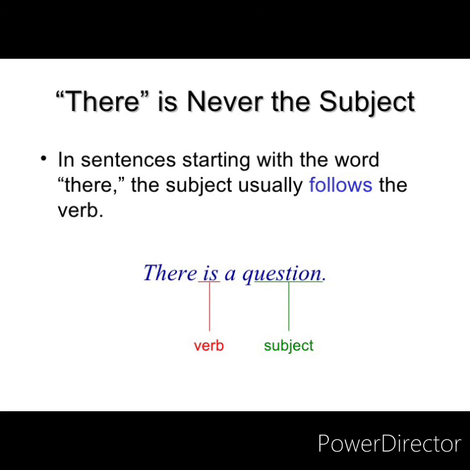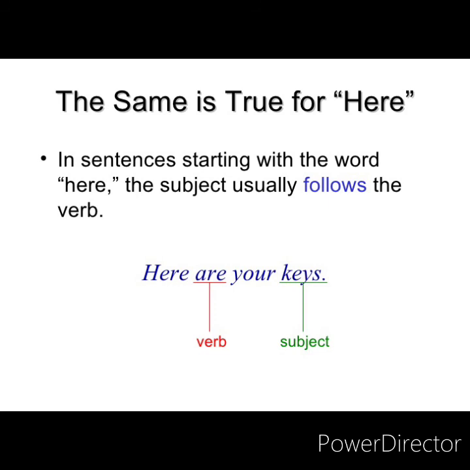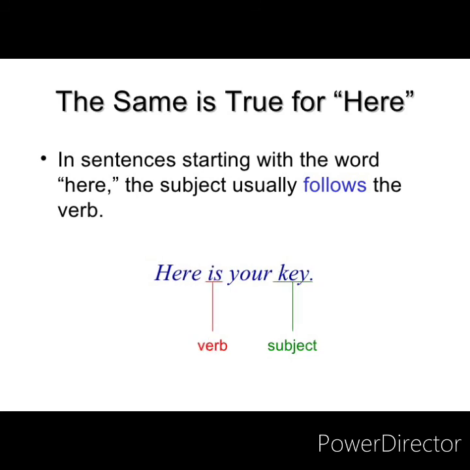So you just have to check where the subject lies in the entire sentence. It doesn't mean that if a subject is in the end, you will see the beginning part. You have to see the subject and then only agree with the verb. And the same rule is true for here also. Here are your keys. Keys is a subject and keys are plural, therefore are is used. Okay, so here and there they follow the same rule. Whether here or there, you just have to check what the subject is. If it is plural, take the plural one. If it is singular, take the singular one. Next you see, here is your key. So key is singular, therefore the verb is also singular.